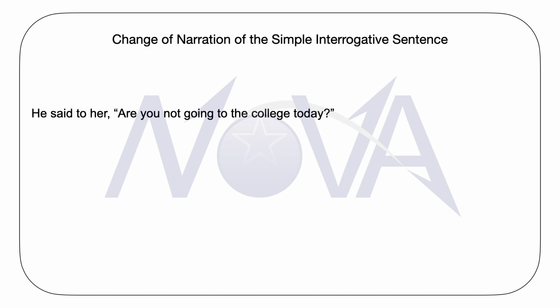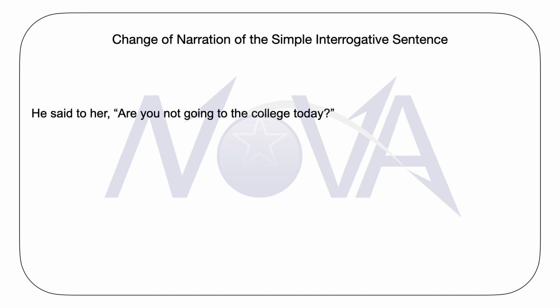The second thing is that in case of a simple question, we will replace the comma and the inverted commas with the word if or whether. Only one of these two words, if or whether. And the third thing is that while we will change the sentence from its direct narration to its indirect narration, we will not put the question mark at the end of the sentence.